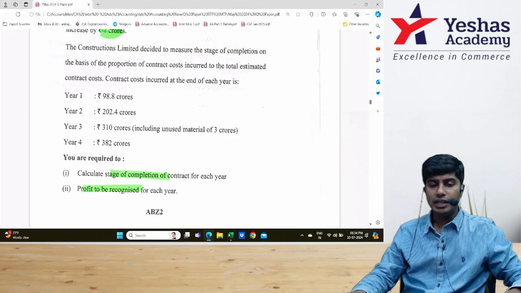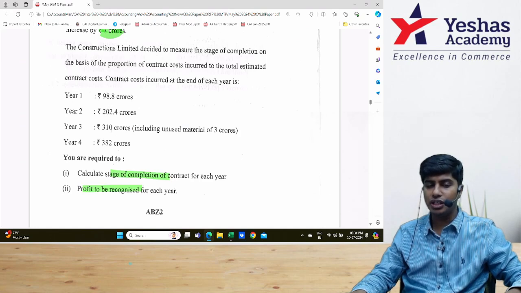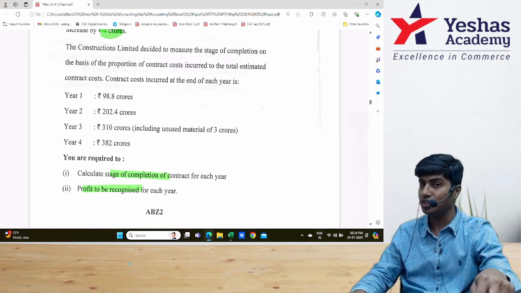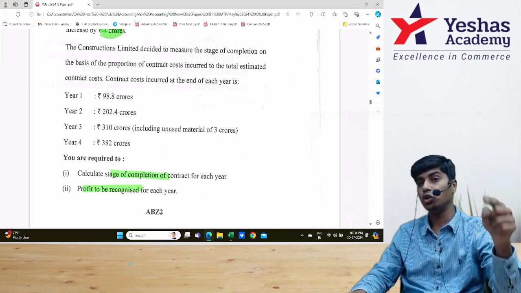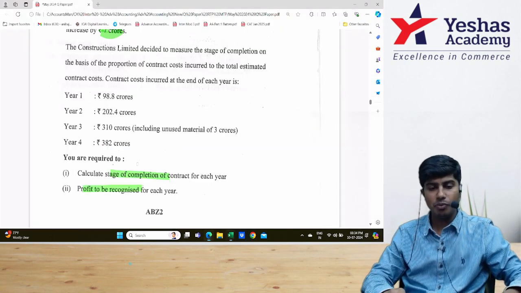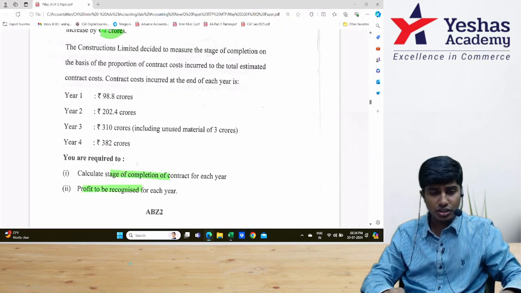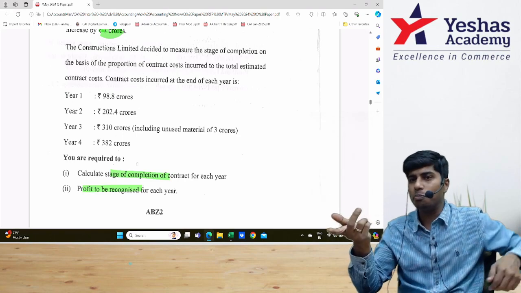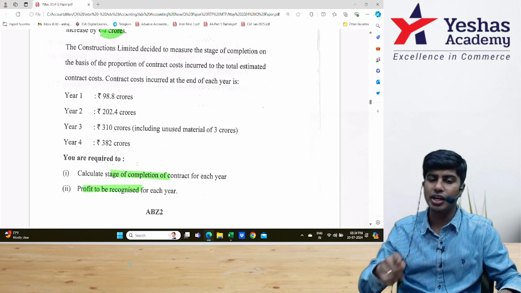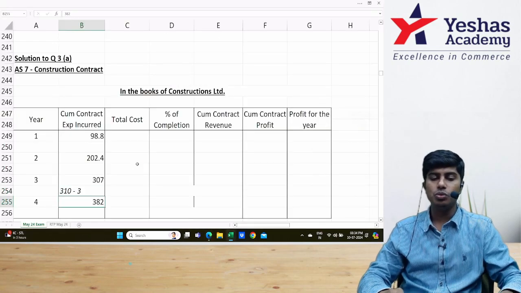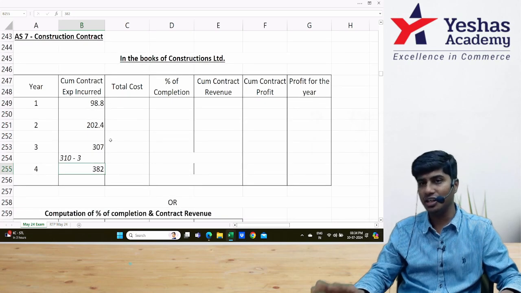What is the cost incurred? 98.8, 202.4, 310, 382. All of these are cumulative costs. Last year's expense is not 382. Expenditure incurred up to year 4 is 382. So I would write the expenditure incurred as 98.8, 202.4, and 310, which includes unused material of 3. Whenever it includes unused material, that is not part of the cost, so we eliminate it. So 310 minus 3 becomes 307. And then we have 382. That is our cumulative contract expenditure incurred.